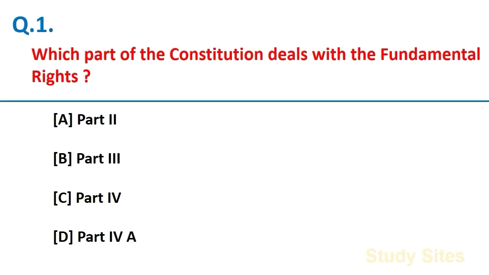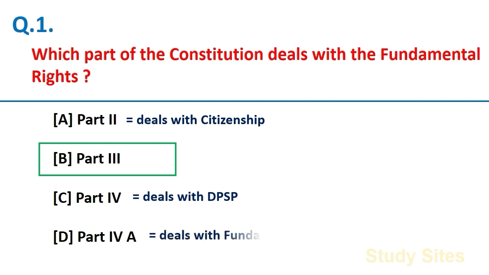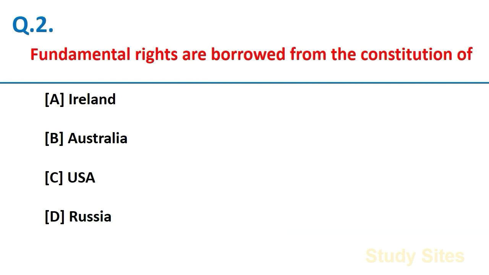Which part of the Constitution deals with the fundamental rights? Part 3 of the Constitution. And friends, Part 2 deals with citizenship, Part 4 deals with directive principles of state policy, and Part 4A deals with fundamental duties. Fundamental rights are borrowed from the Constitution of USA.